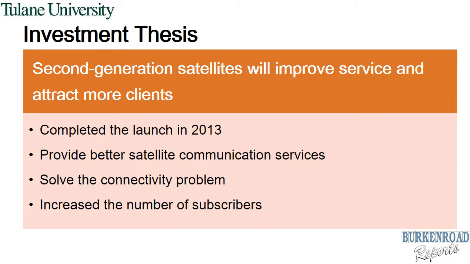In early 2013, Globalstar lost some duplex subscribers because of its low and unstable connectivity over the satellite phones. The successful launch of the second-generation satellites solves this connectivity problem and increased the quality of voice calls by shortening the travel distance of the satellite signal. In the first 3 quarters of 2014, the company has increased the number of subscribers, thereby increasing the main driver of its revenue.